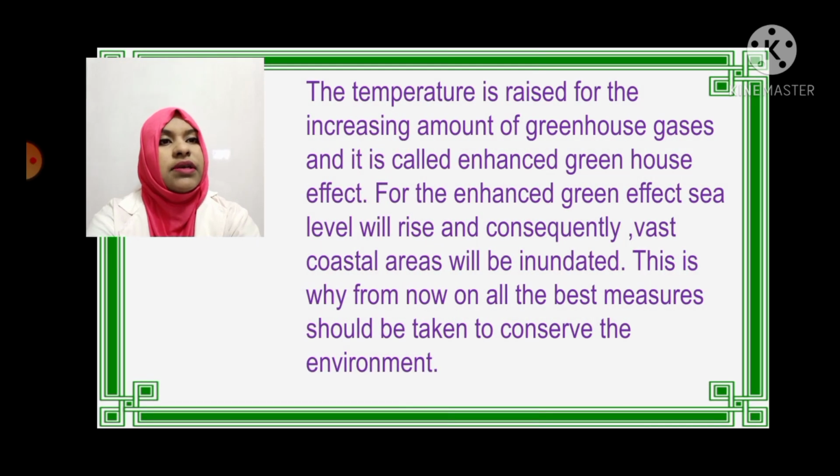The temperature is raised by the increasing amount of greenhouse gases, and this is called the enhanced greenhouse effect. Because of it, sea level will rise and vast coastal areas will be inundated. This is why from now on all the best measures should be taken to conserve the environment.